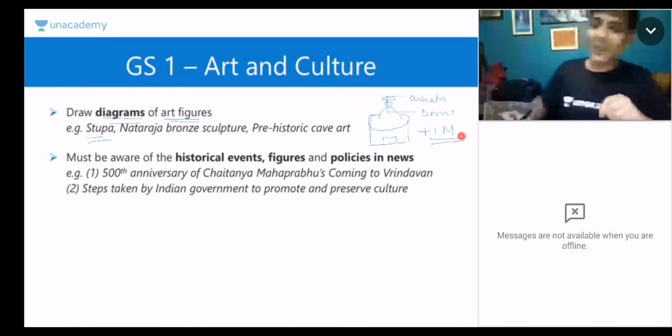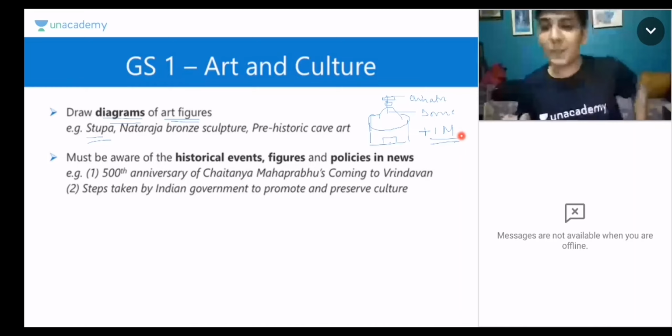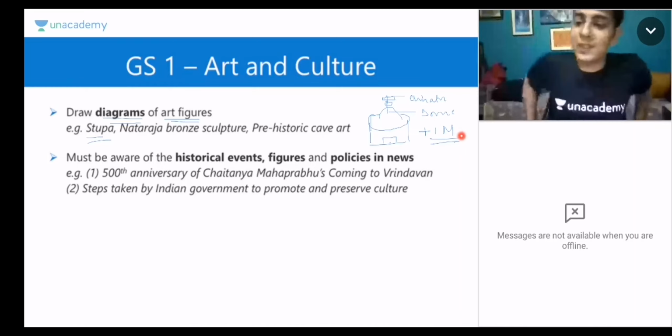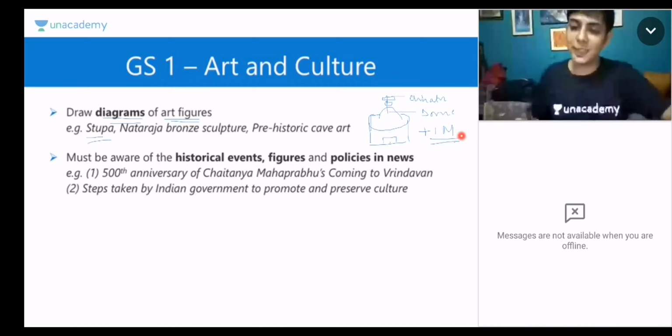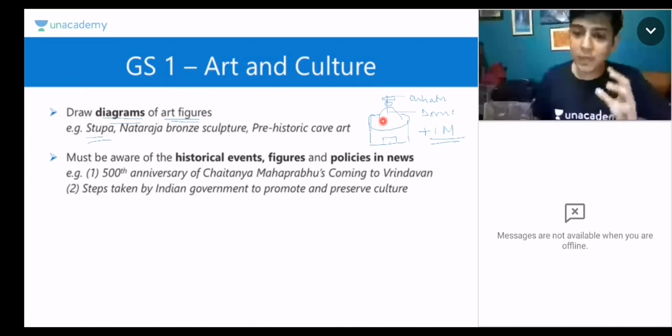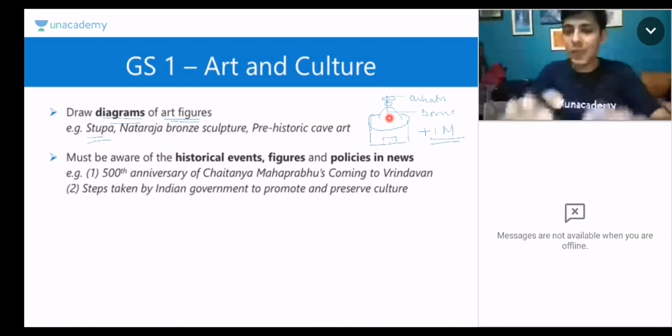Okay, so someone is pointing out that I was in design, but I had a background in software design, in research basically, user experience, so not at all related to art and all. So I was very bad in art. So you just have to have a very basic understanding, और आपको basic diagram बनाना है, that when I see this, I can say this is a stupa, and you have to properly label it.